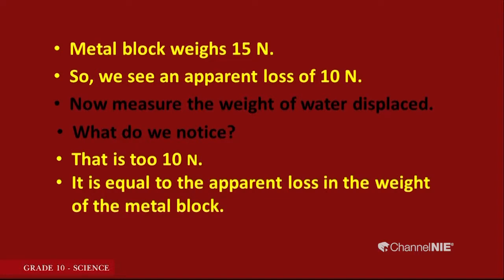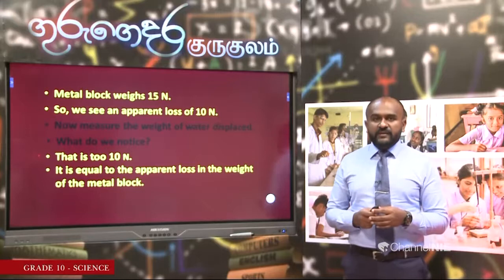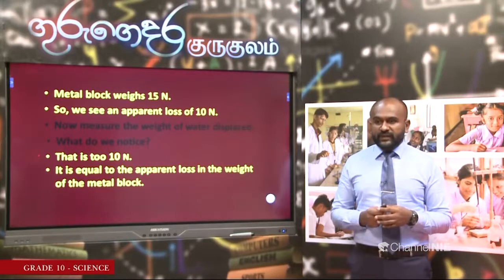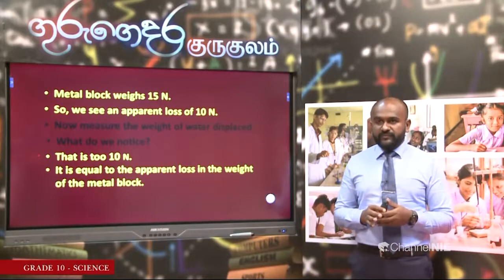So, do you not find a connection between the apparent loss in weight of the object and the weight of water displaced? The object was 25 Newton when it was measured at the beginning. Then when it was immersed in water, the weight was 15 Newton. So, we observed an apparent decrease of 10 Newton.